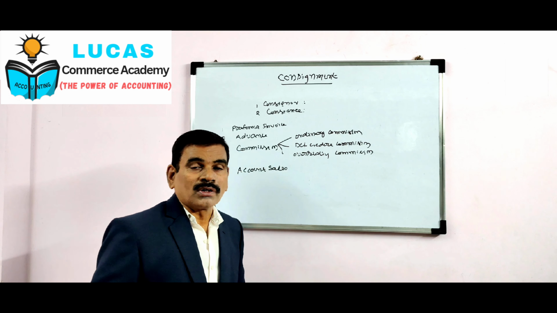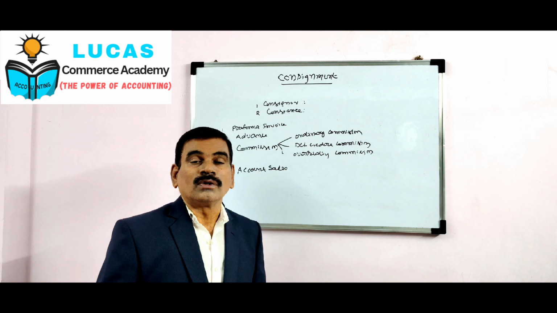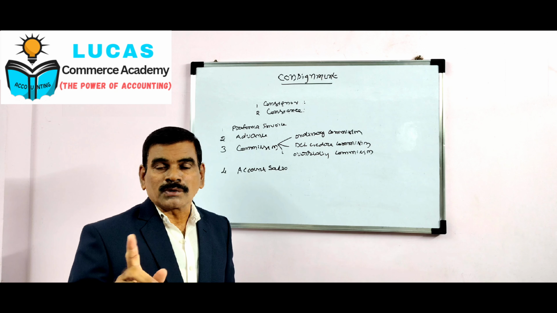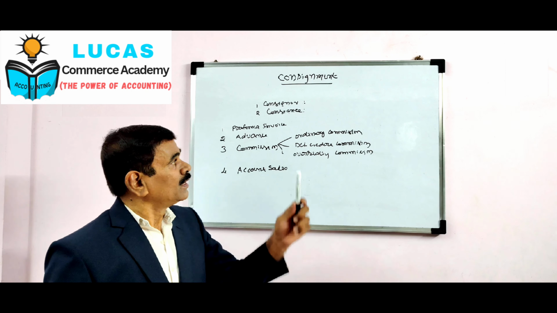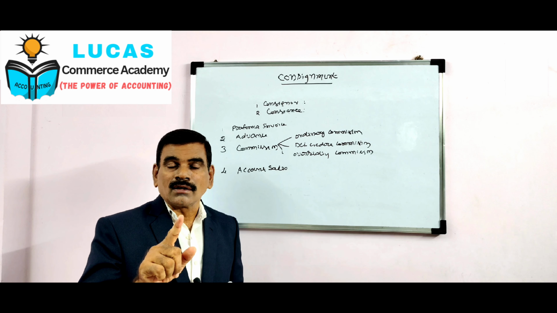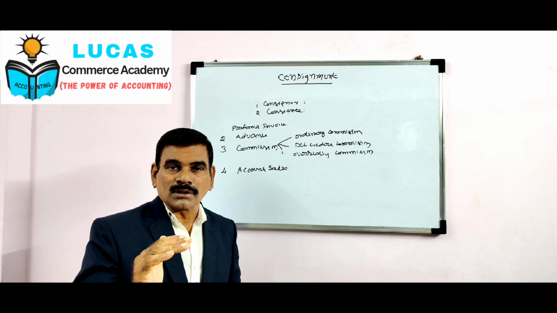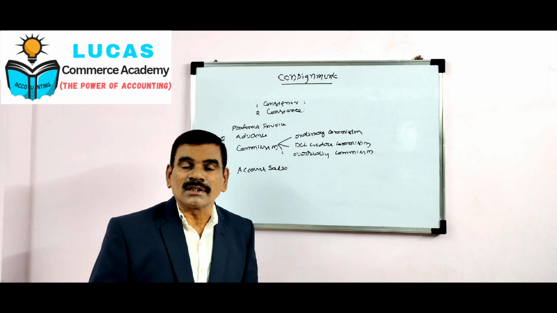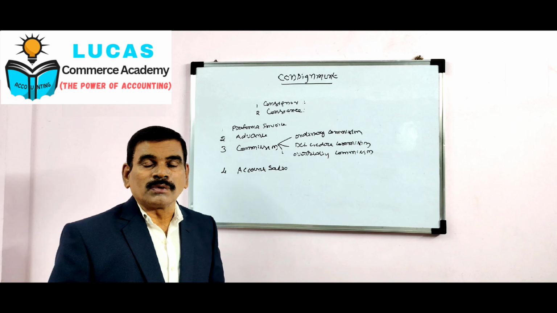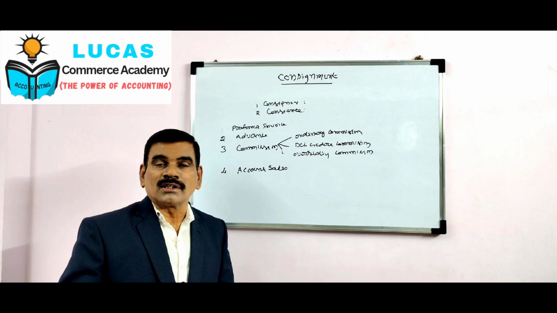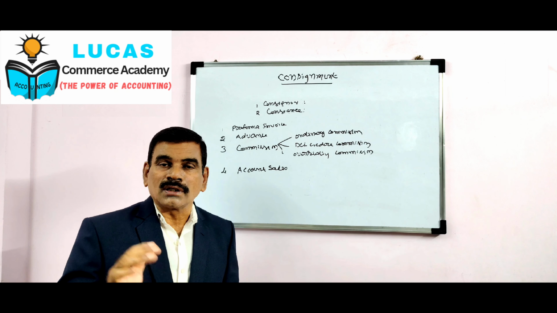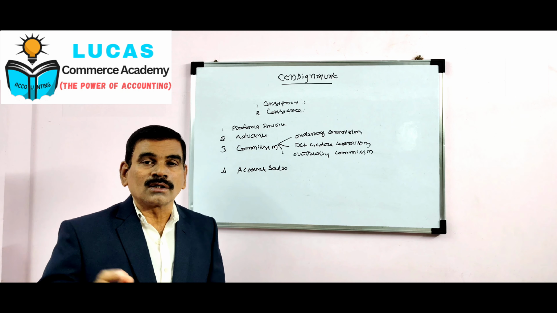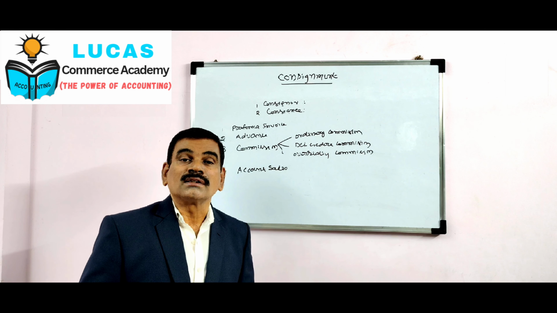So this is the theory part in respect of consignment. Let me give you a recap. Consignment: the dispatch of goods from one place to another place for the purpose of sale is known as consignment. There are two parties in consignment, consignor and consignee. The person who sends goods is known as consignor. The person to whom the goods are sent is known as consignee. The relationship between the consignor and consignee is principal and agent relationship. So the consignee acts according to the directions of the consignor. In consignment only possession is transferred to the consignee and not ownership. Ownership remains with the consignor.